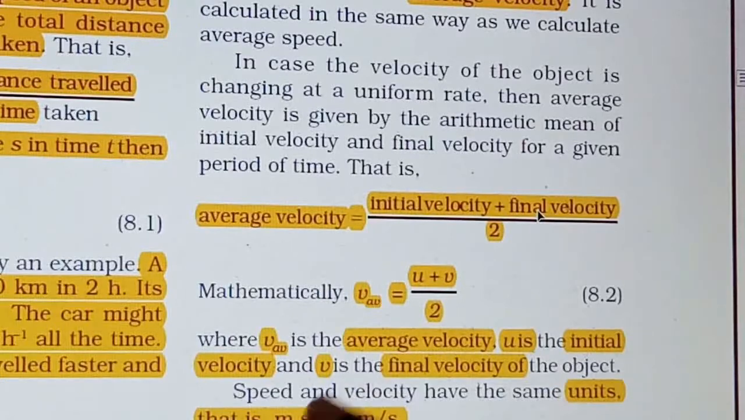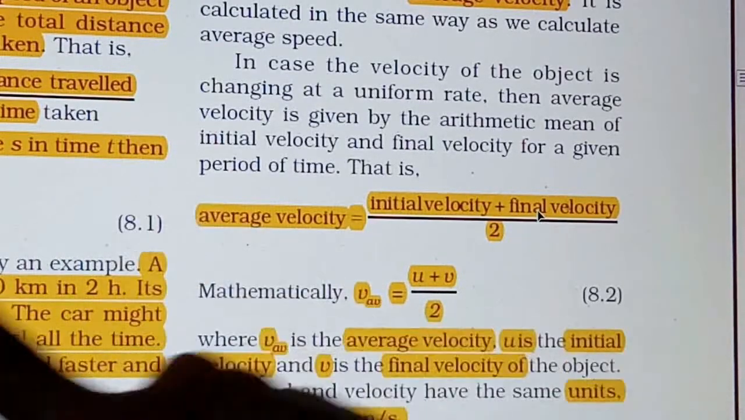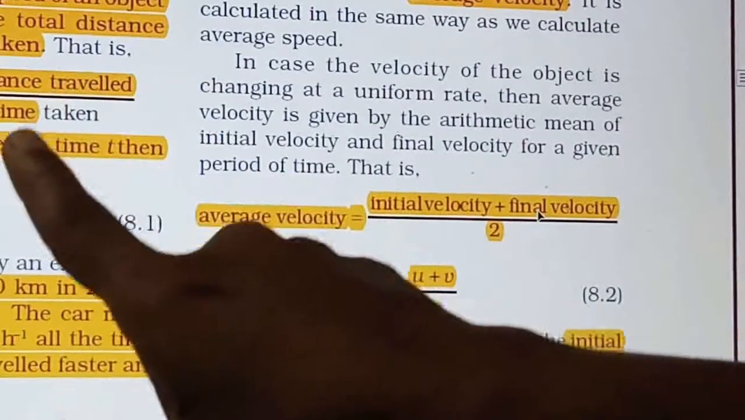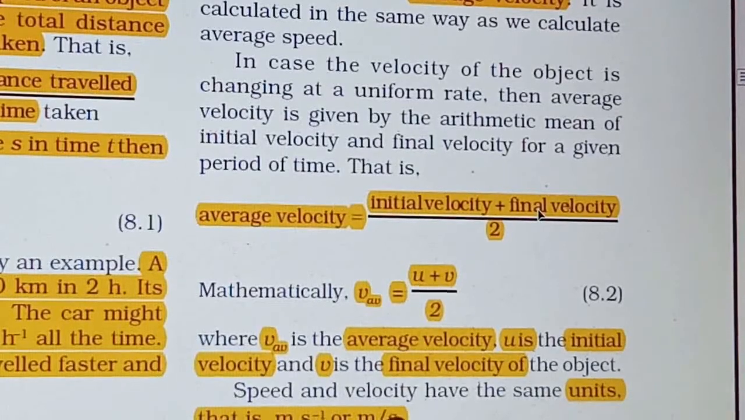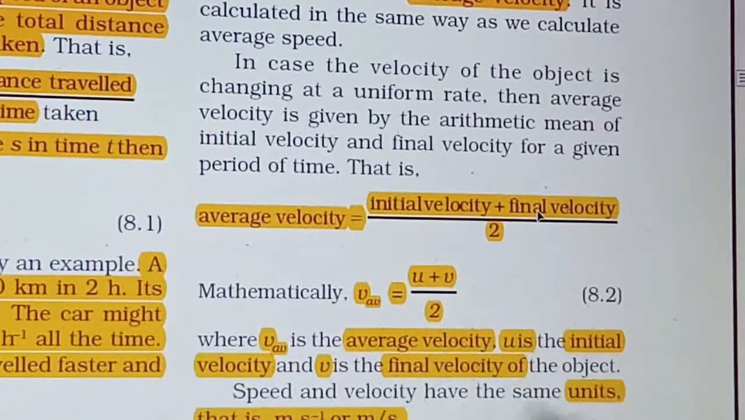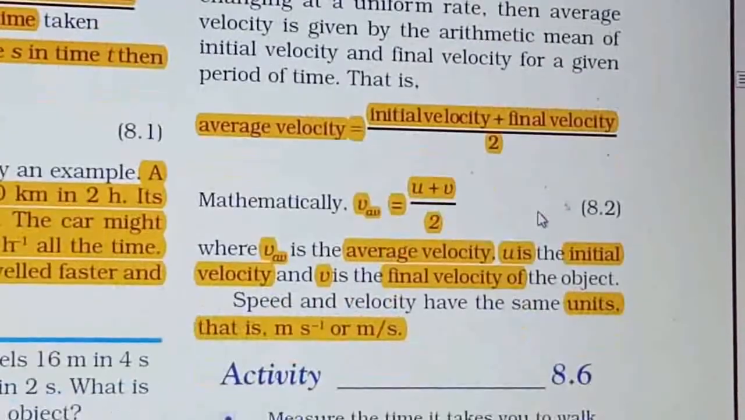Now the unit. Speed and velocity have the same unit, because in speed also we are talking about distance upon time, and in velocity also we are talking about distance upon time with the direction, right? So the units will be the same, that is meter per second. Both have the same unit, that is meter per second.